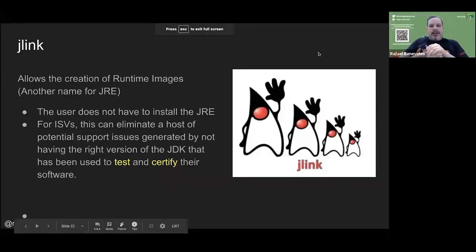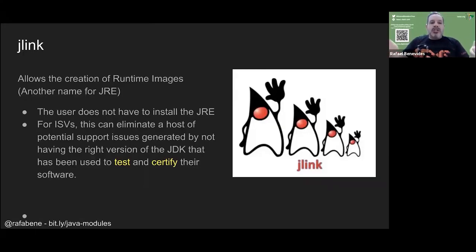Now another great feature when you are using modules is that you can use jlink. Sometimes we need to ship our application together with a specific JRE version. I don't know how many of you have faced this problem. It's not really common, but sometimes you need to execute your application on a tested and certified JDK. So we can ship our JDK using jlink.